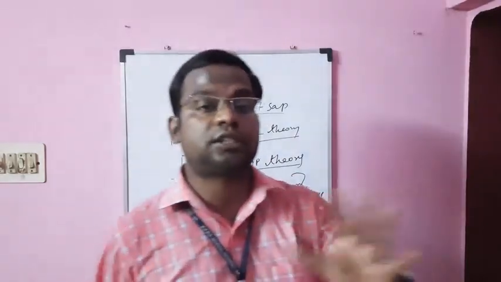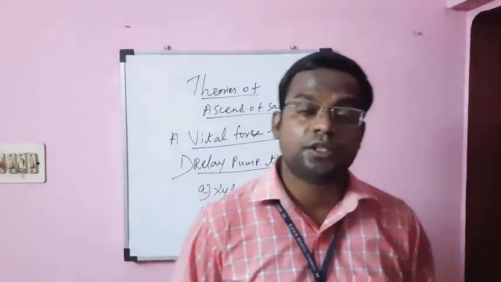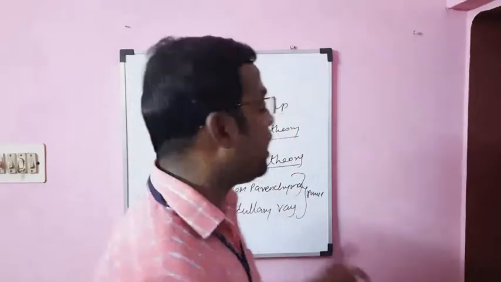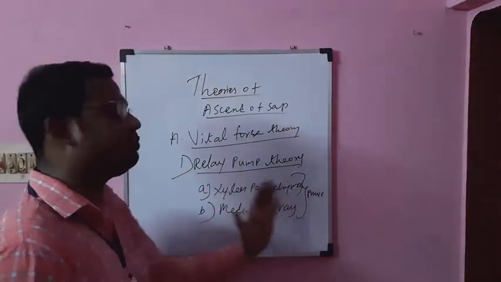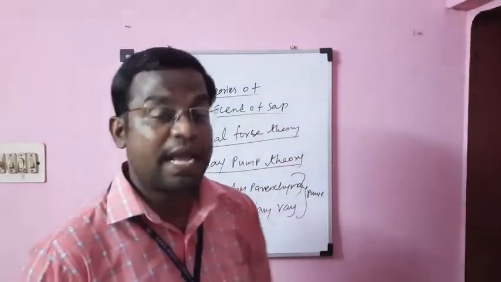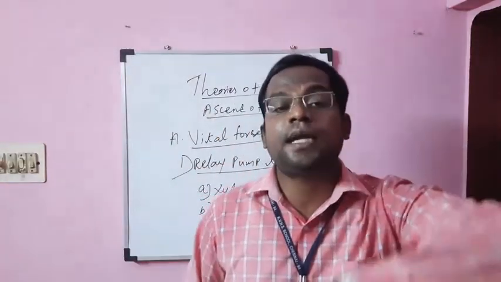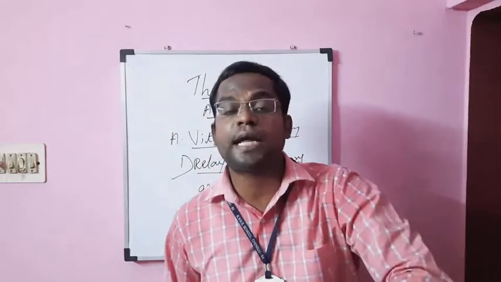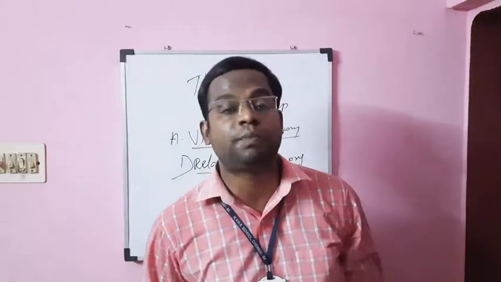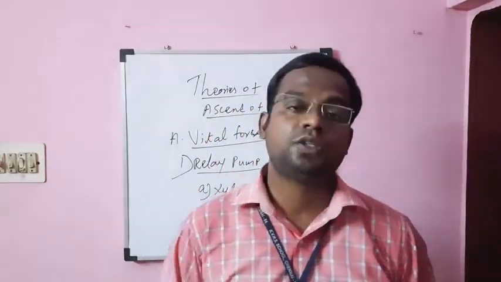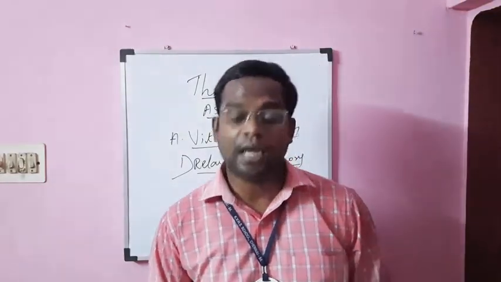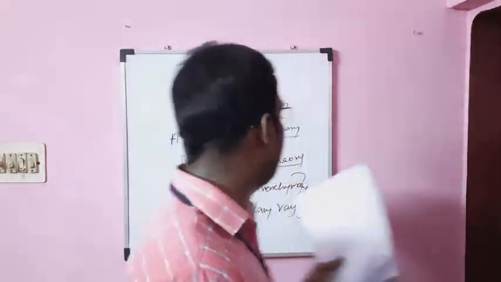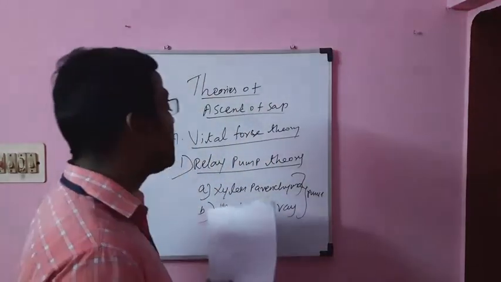We already discussed osmotic pressure, isn't it? So changes in the osmotic pressure, especially in the xylem parenchyma and medullary rays, lead to acting like a pump, taking the water from the root and transferring it into various parts of the plant. Hope you all understood the relay pump theory.